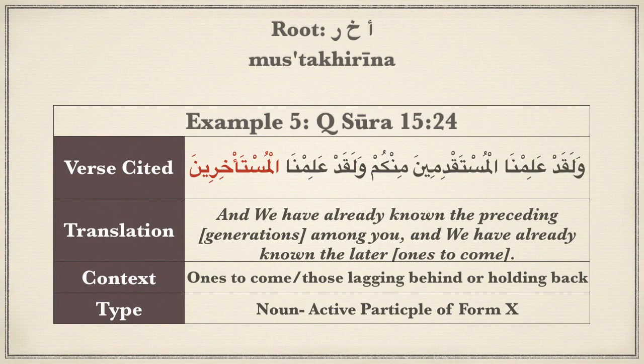Mustakhirina is an example of the active participle noun of form 10 verb of the same root occurring only once in the Quran. In context, it means the generations to come, or some have translated it in a negative context, which also makes sense, to mean those who are lagging behind or holding back, as opposed to those who are eager or press forward.